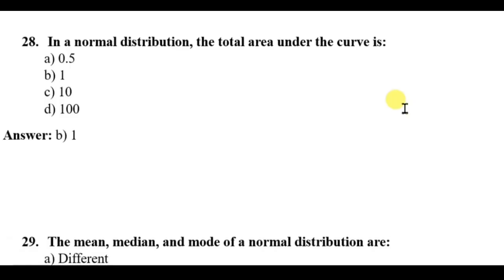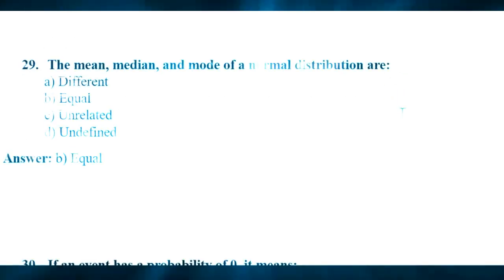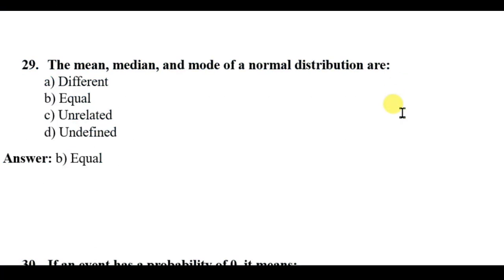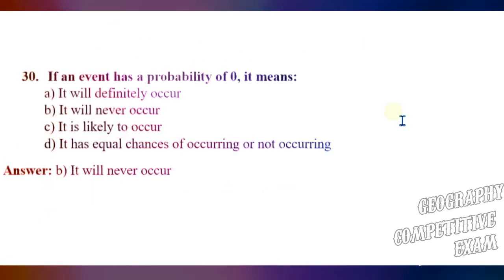Question 28. In a normal distribution, the total area under the curve is 0.5, 1, 10, 100. Here the right answer will be 1. Question 29. The mean, median, and mode of a normal distribution are different, equal, unrelated, undefined. Here the right answer will be equal.